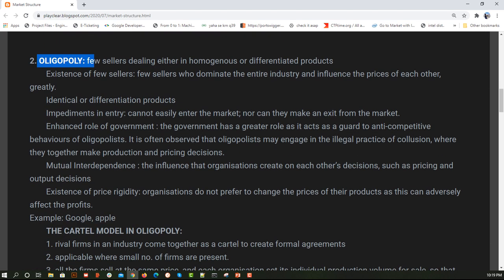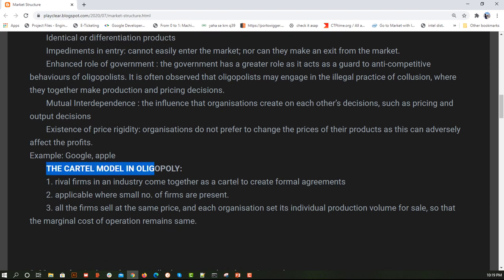Now the cartel model in oligopoly. Let's take two companies working on chatbots. In the cartel model, we have only two organizations working on chatbots. The technology they use is suddenly costing them more, because they were both using older technologies. Now they both want to upgrade, so their manufacturing cost increases. So they will come together and raise the price.